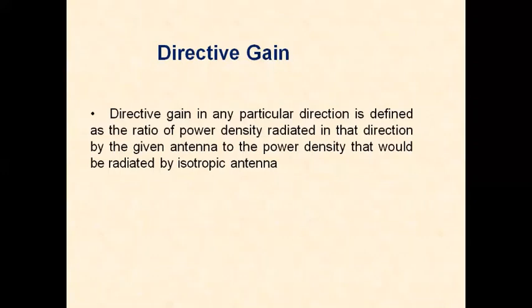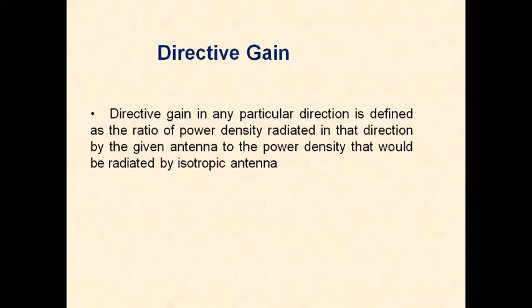The next step is to calculate the power density from an isotropic antenna radiating the same amount of power in that particular direction. The final step is to take the ratio of these two powers.